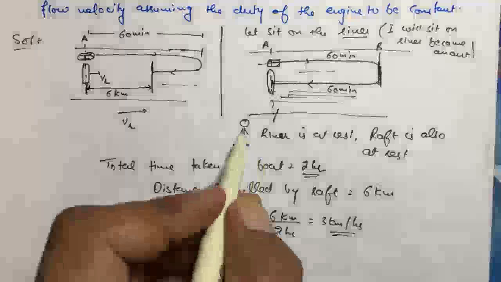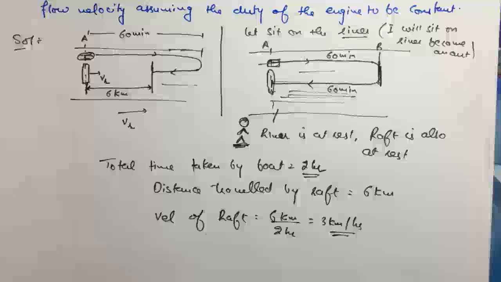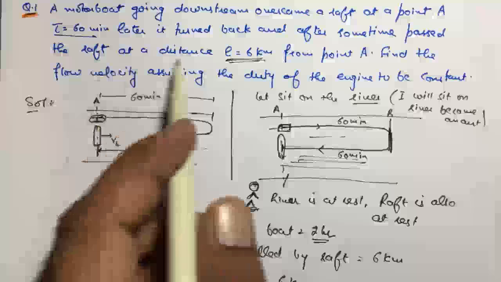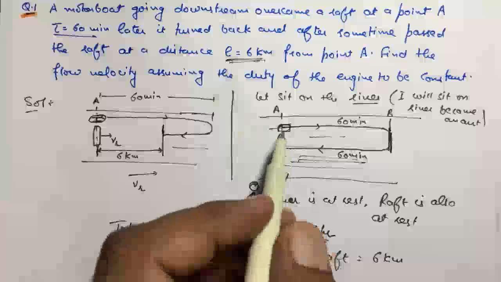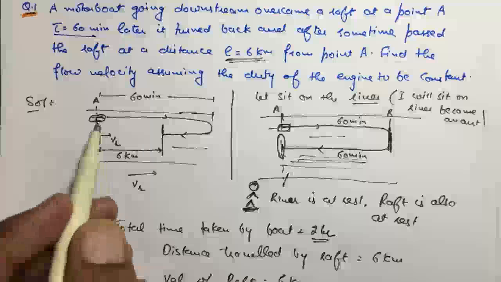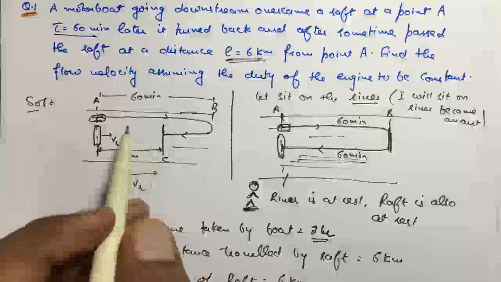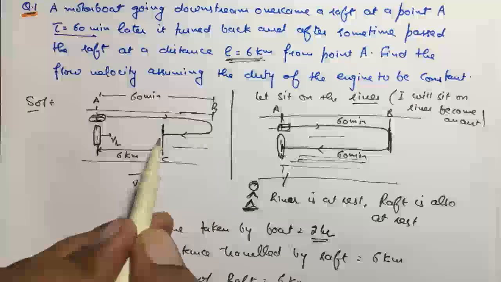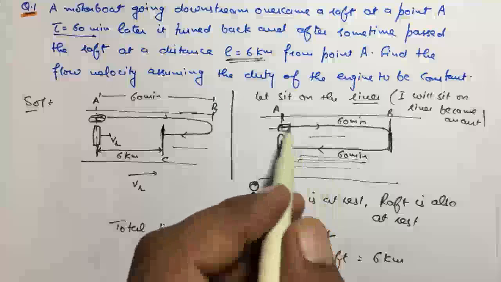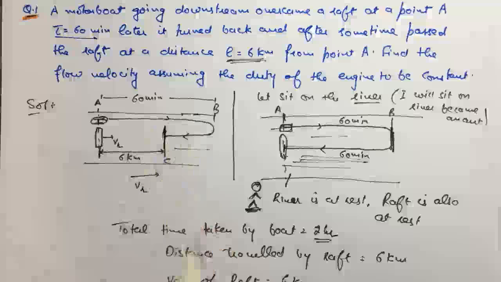Now come to the ground and let's calculate everything from the ground frame. We know the distance traveled by this raft in that time, but from the river frame the conditions are quite different.